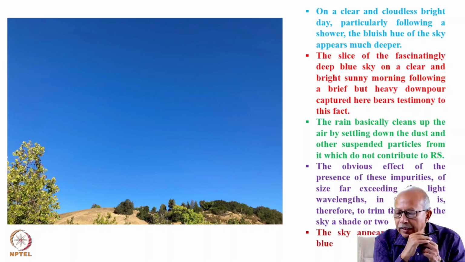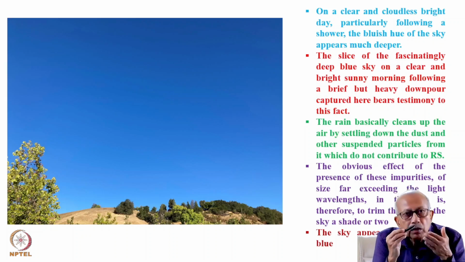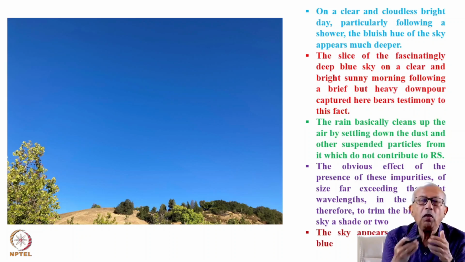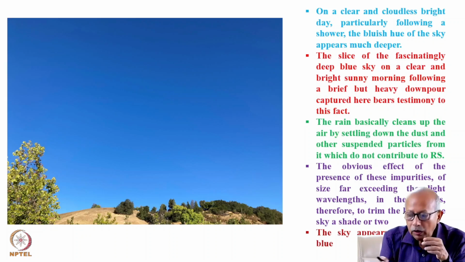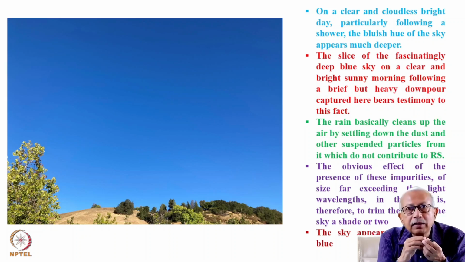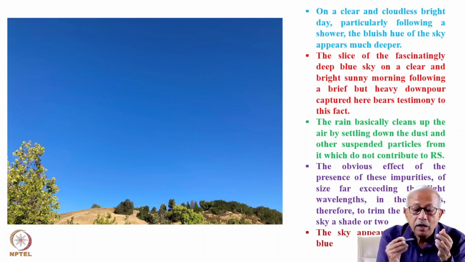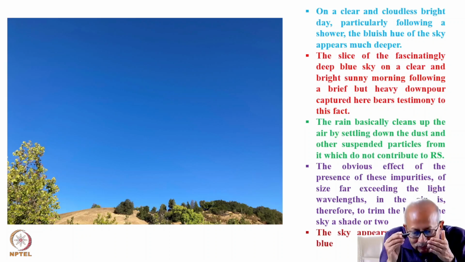So the rain basically cleans up the air by settling down the dust and the other suspended particulates from it, which actually do not contribute to Rayleigh scattering because their size is much longer than the wavelength of the visible light that forms the white light that we get from the sun. So if they do not contribute towards Rayleigh scattering, they would only reduce the Rayleigh scattering that would otherwise have taken place, because they occupy some space.